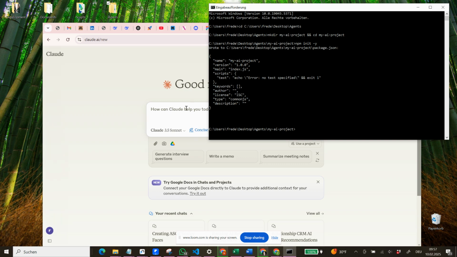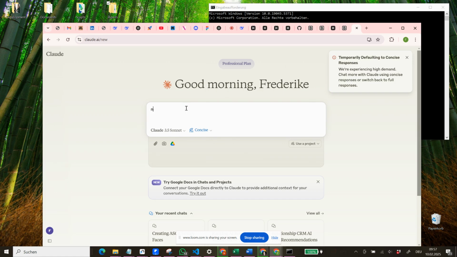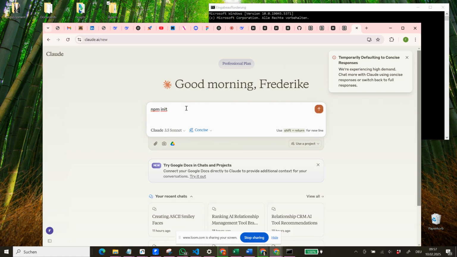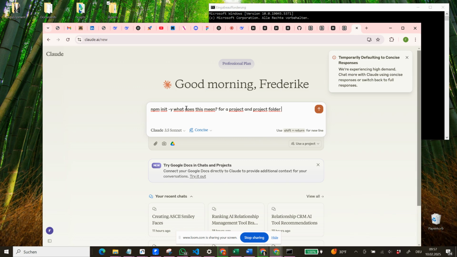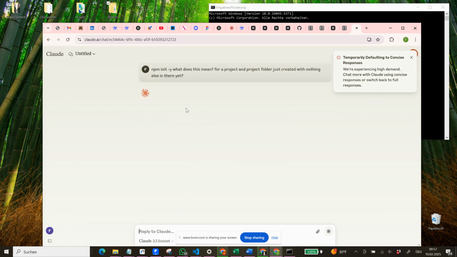So we can ask Claude, npm init, what does this mean for a project and project folder just created with nothing else in there yet? And then we can see, we wait a bit.